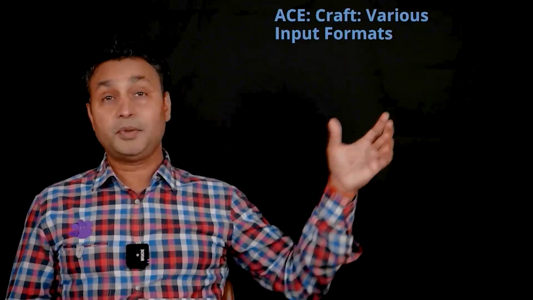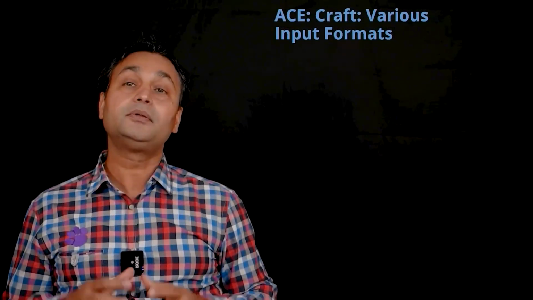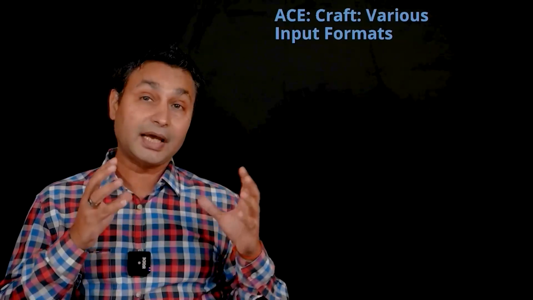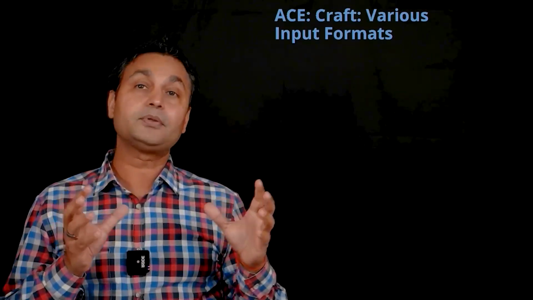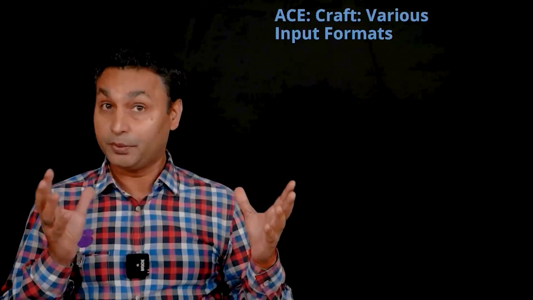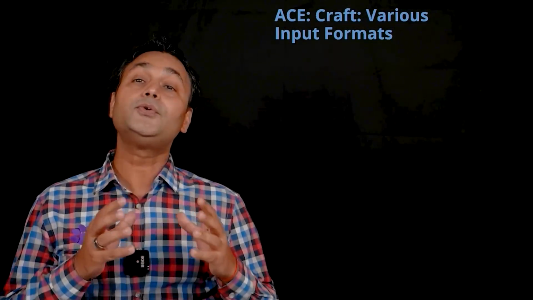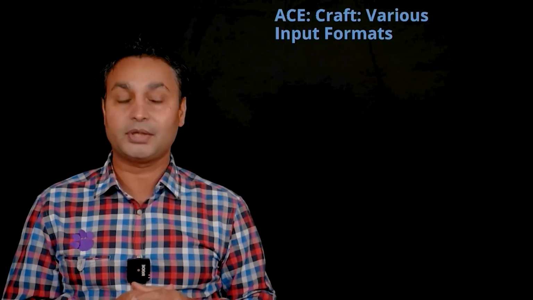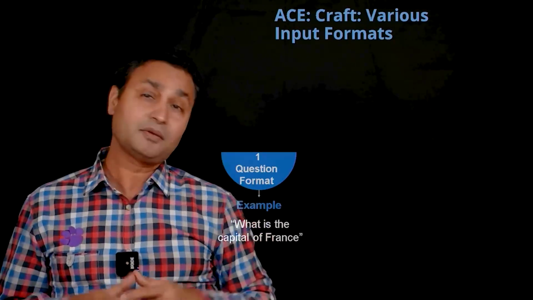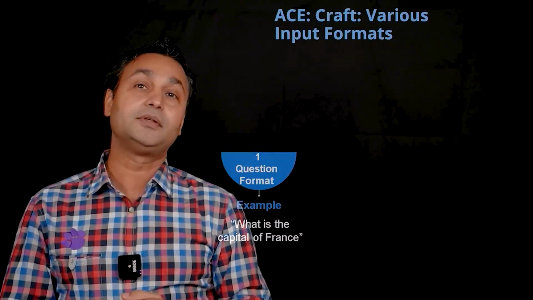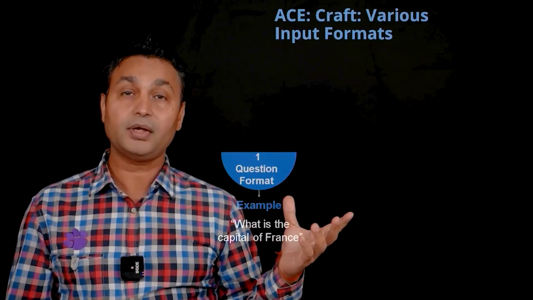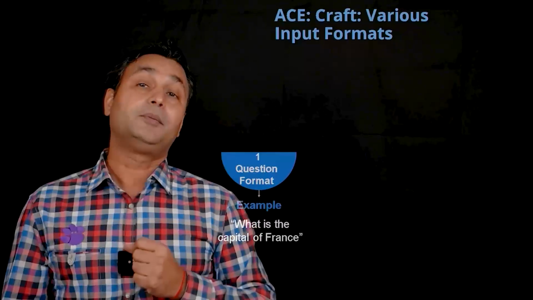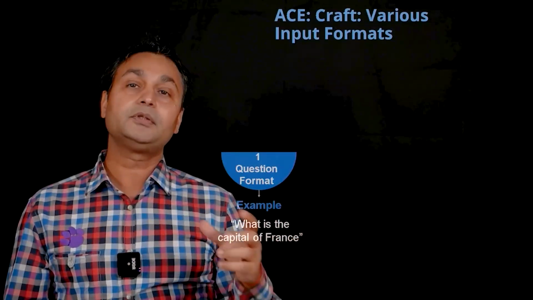So when we are talking about craft, I talked about this issue of choosing different types of output format. So I want to quickly go through simple examples. What are the different formats that could exist in order for you to provide specific prompts to ChatGPT? So first, and I'm giving you just general 10 different formats. First format could be question format. Okay, so you can input a prompt which is in the question format.